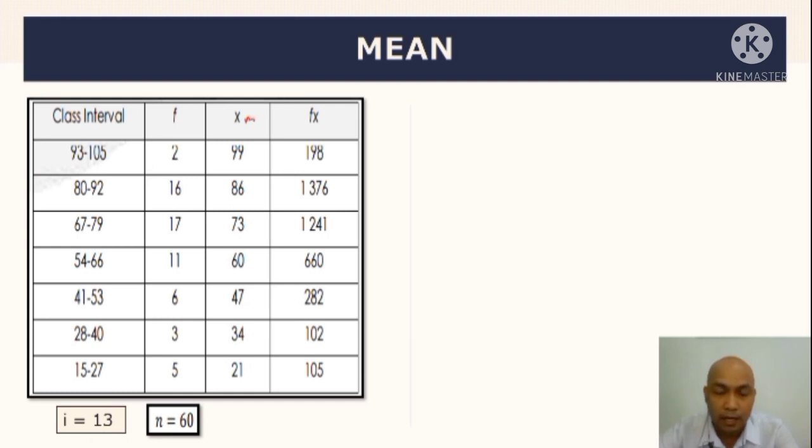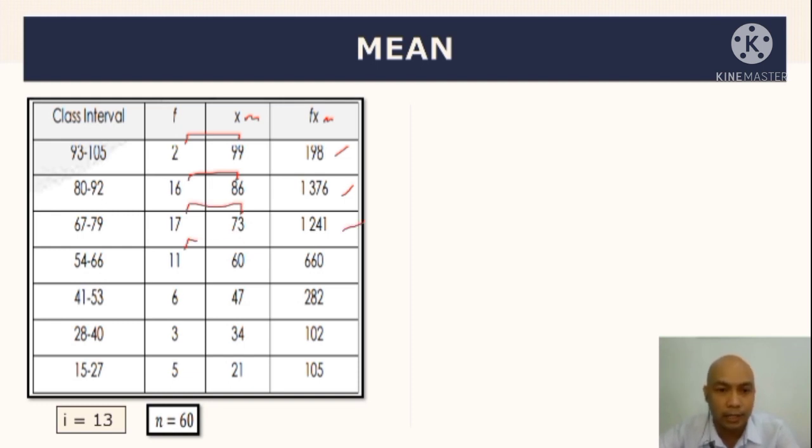Next, ito namang fx sub m. Pagdating kasi sa algebra, di ba nakapag-algebra naman kayo, di ba? Halimbawa, meron kang xy. Ano yung operation natin between x and y? Di ba walang operation? Ibig sabihin multiplication. So, x times y. Kaya pagdating dito kay fx sub m, multiply yon. So, ita-times mo ngayon to, magiging 198. Times mo ngayon to, magiging 1,376. Times mo to, 1,241.